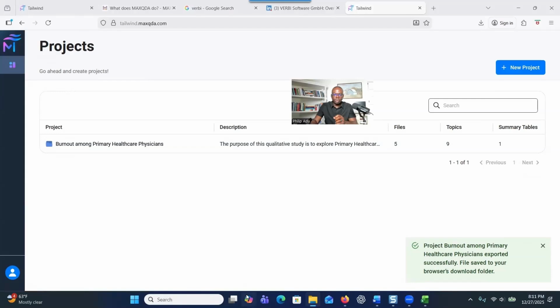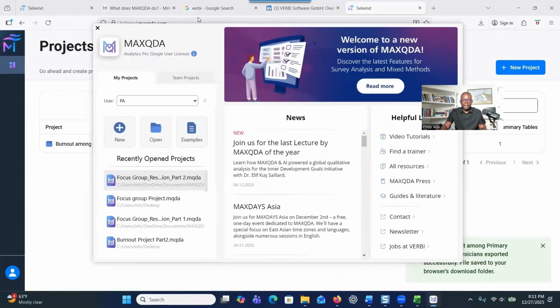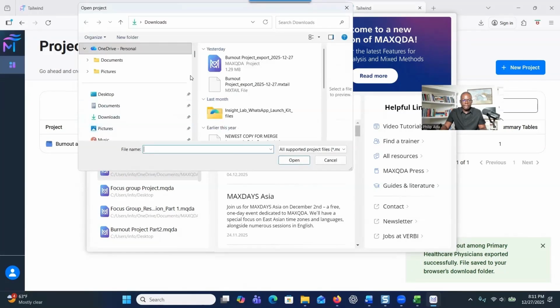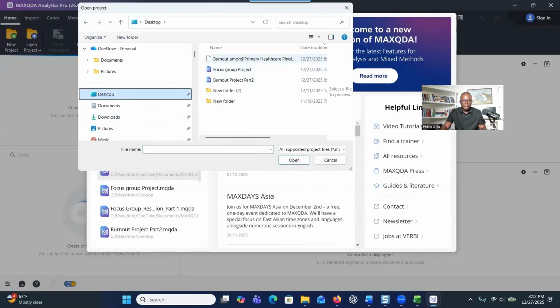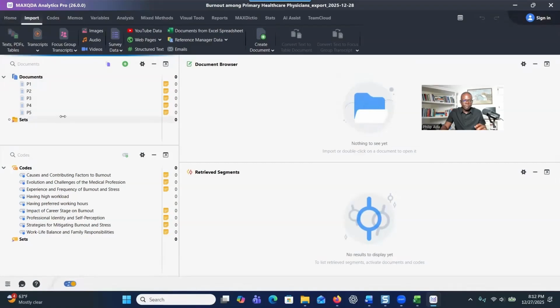And now I'm going to go to MAXQDA. And then I'll click on open, right? And go to my desktop. And this is the project that I just exported. Let me see. Yes, so the system was able to bring it here. You see here, all my participant transcripts are here, and also the codes that I generated. They are all here, and you can go ahead and explore.